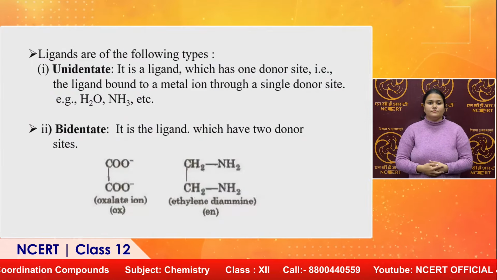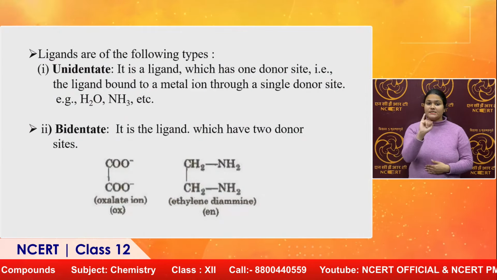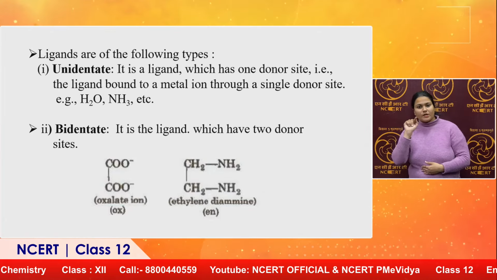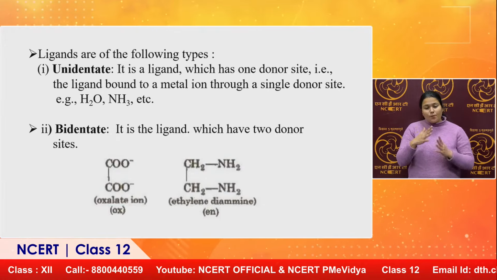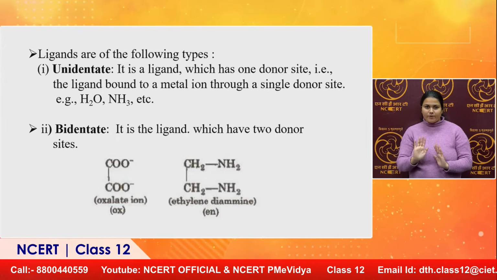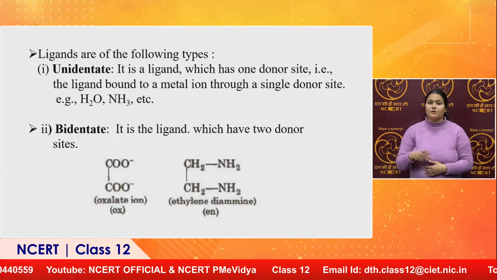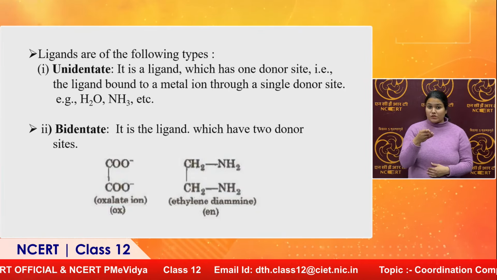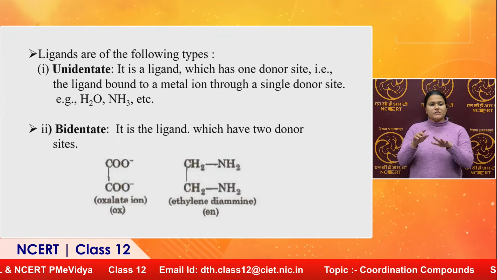We can have an example like oxalate ion. Oxalate ion having COO negative and COO negative. Oxygen has more electron density and negative charge. In a similar way, both oxygens having negative charge, these oxygens will donate a pair of electrons to the central metal.